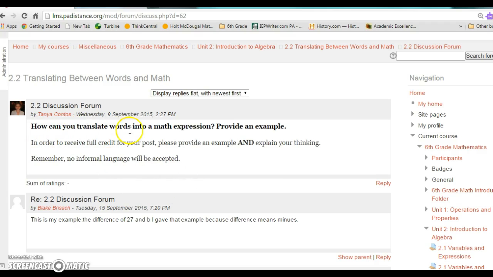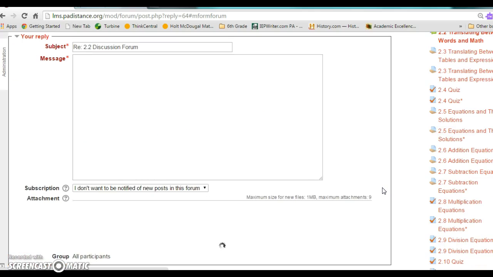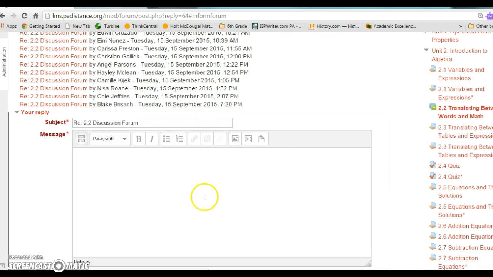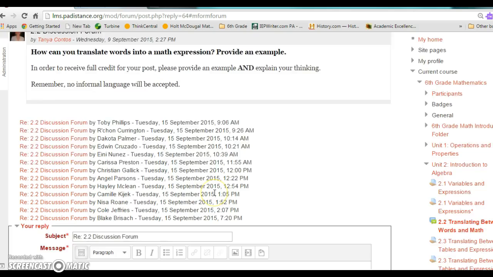My question is, how can you translate words into a math expression? Provide an example. In order to receive full credit, you have to provide an example and explain your thinking. All you have to do is hit this reply button, and this is where you will type your post to me. Discussion forums are worth 100 participation points, so they're a really nice way to boost your grade as long as you complete the task fully.